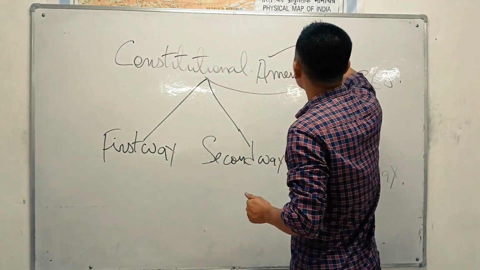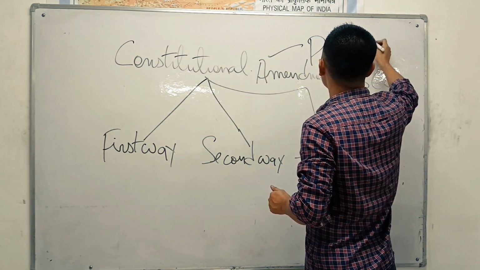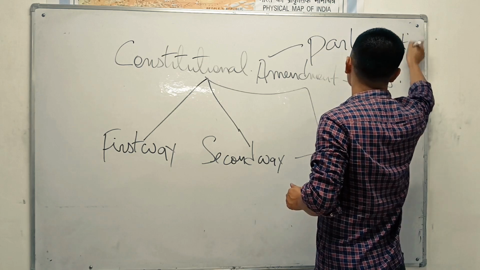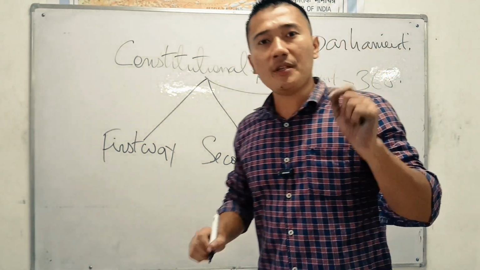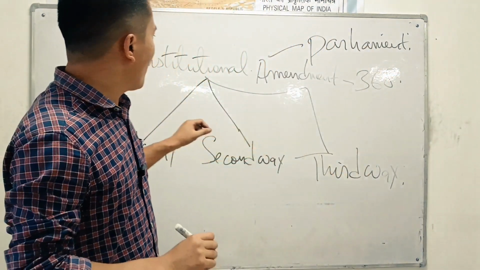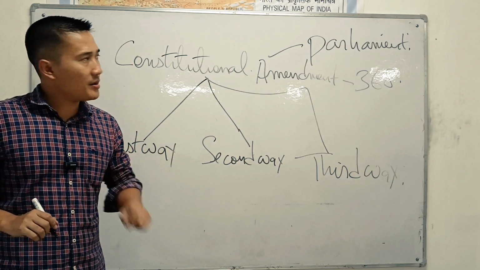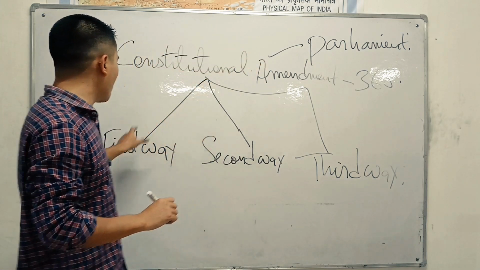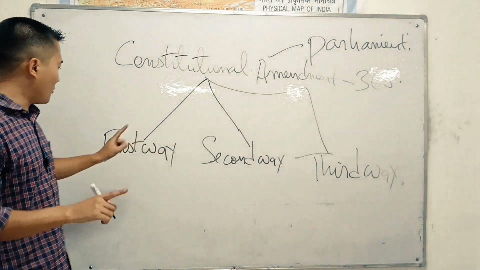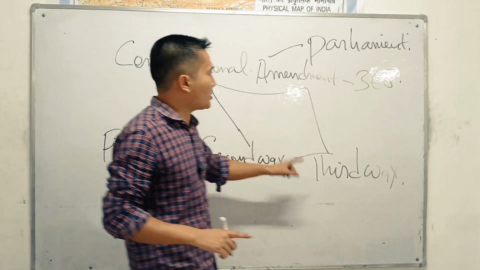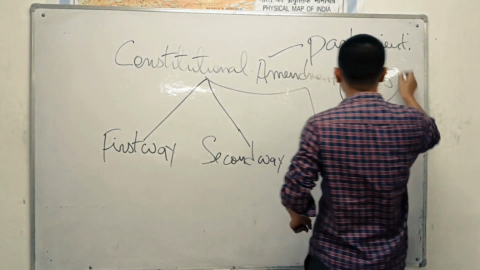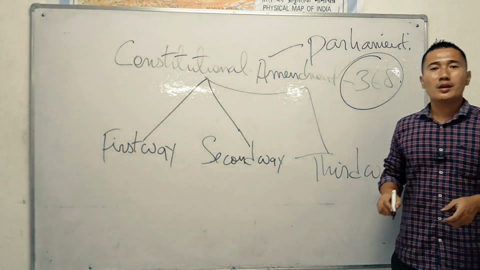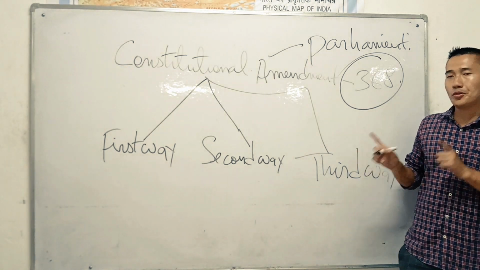It is the Parliament. Okay. The Parliament of India can change the constitution, but in how many ways? Remember, the Parliament can change the constitution only in a few ways: the first way, the second way, and the third way. Article 368 of the Indian Constitution. There are only a few ways to change the constitution of India.